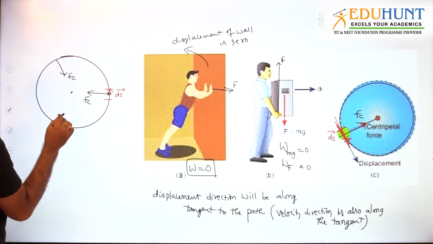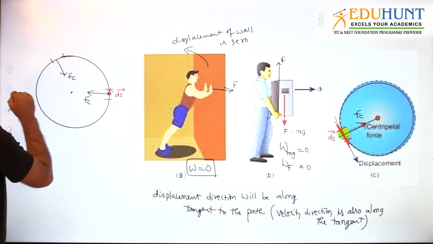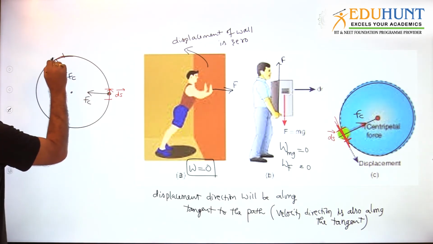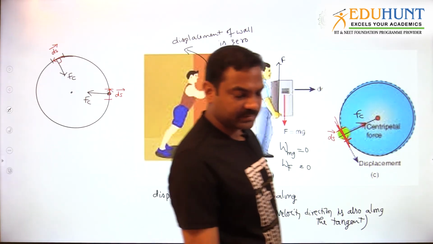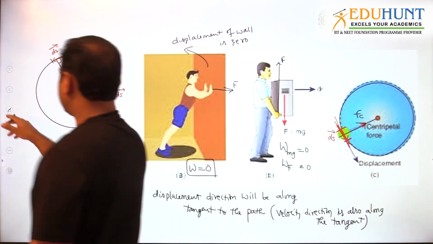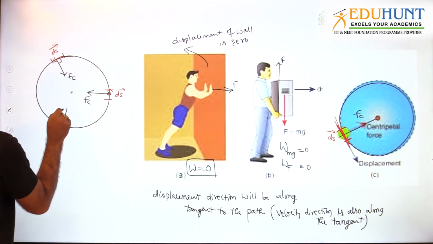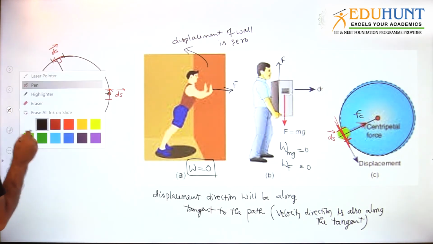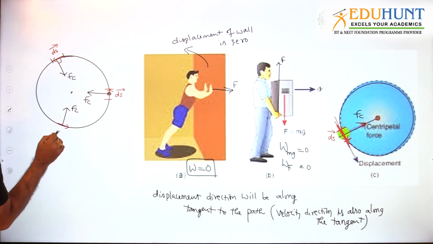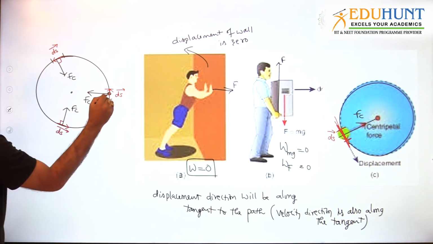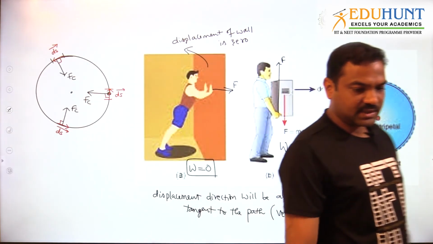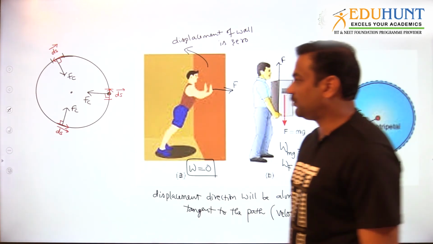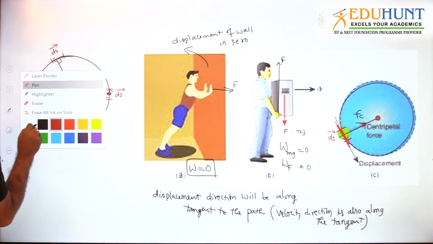Like that, if you take some other point, the centripetal force will always act towards the center. Then what is the displacement for this? The displacement will be ds vector, something like this. This is the ds vector, ds bar, and the centripetal force. Understood? And this is the centripetal force again, and this is ds vector, ds bar. So like that, everywhere the force and displacement are perpendicular to each other. At each and every point, centripetal force is always perpendicular to displacement.